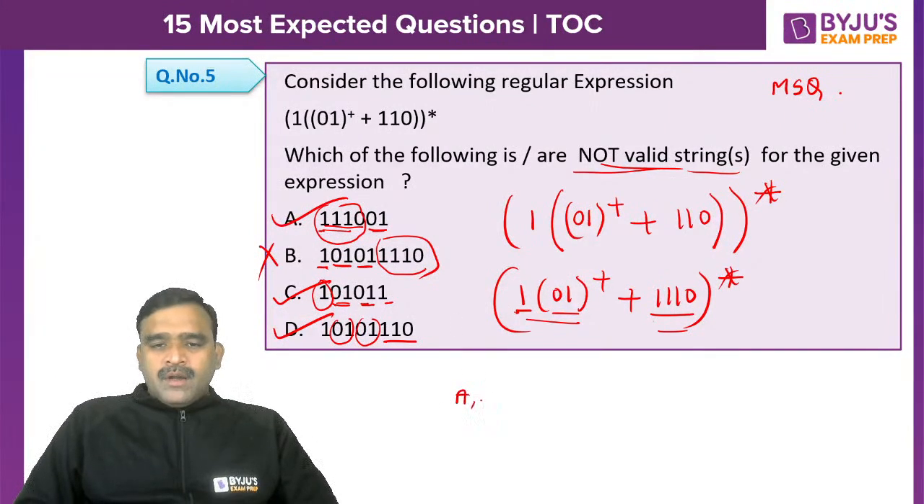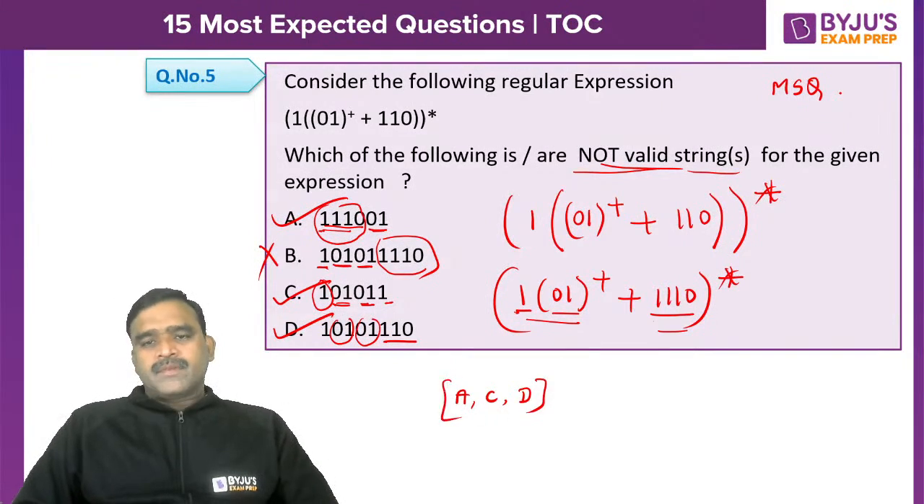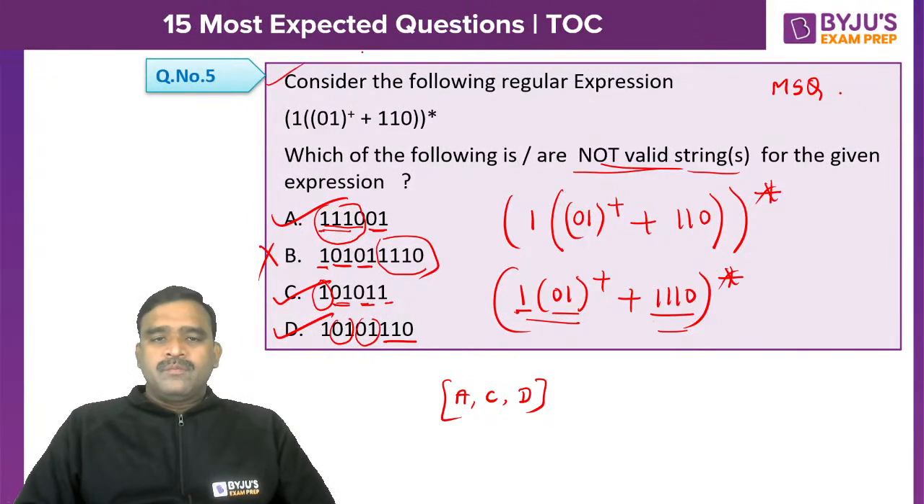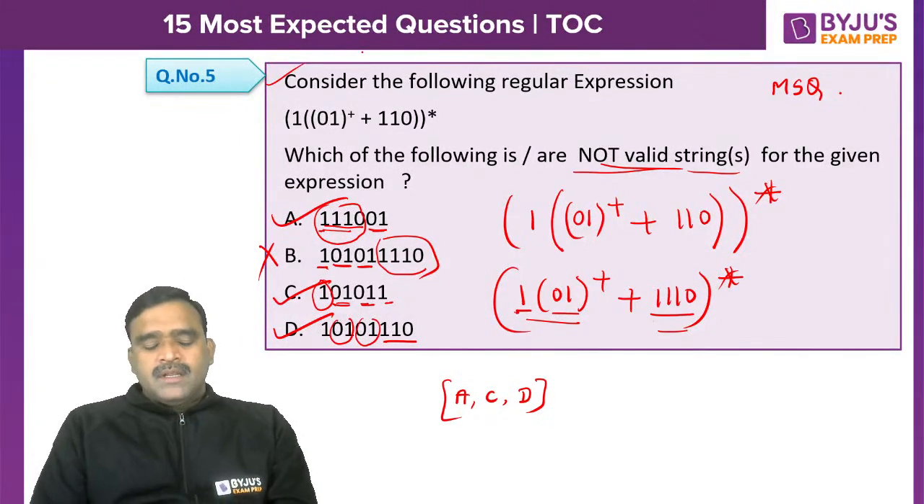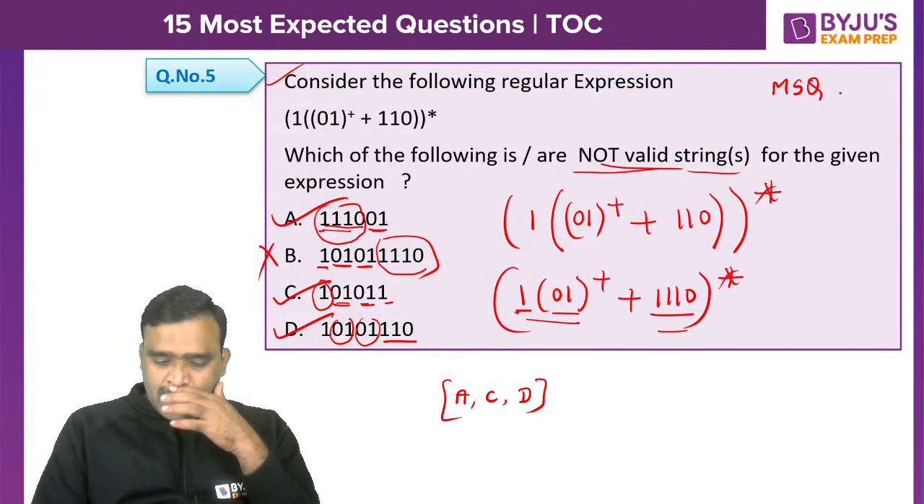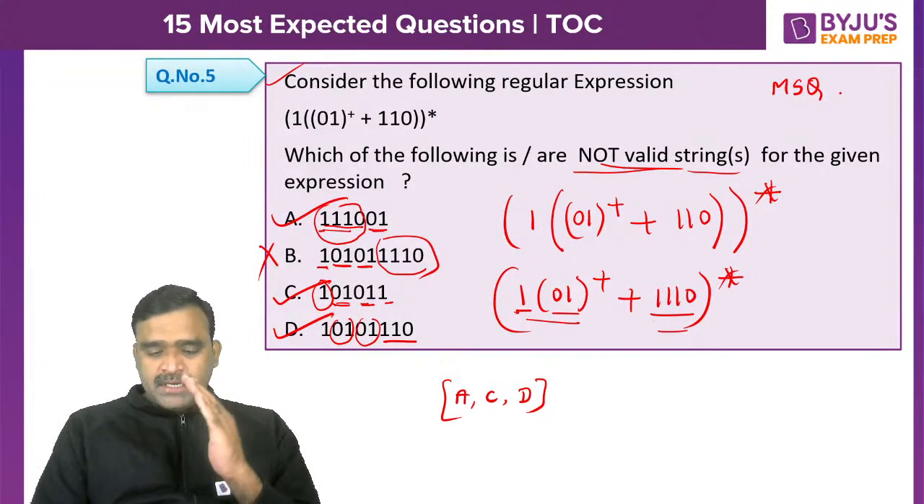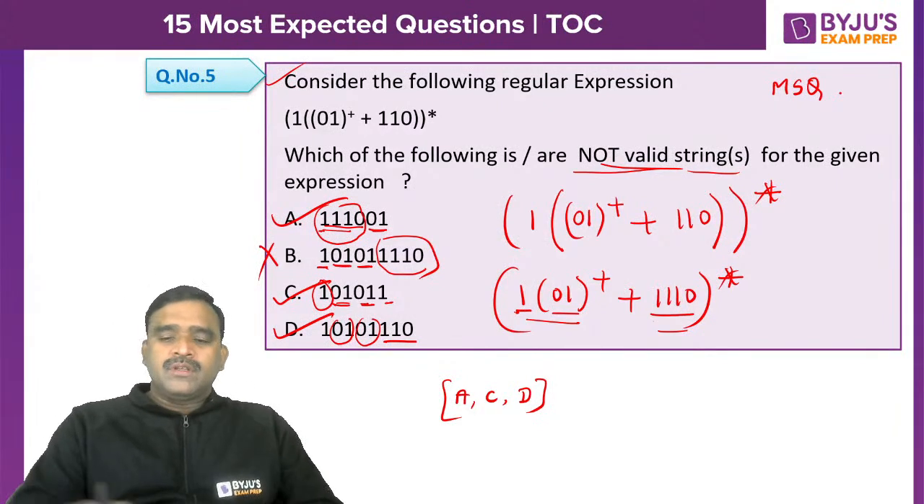So A, C, D. These are the right options for question number 5. I hope everybody understood this. And B is valid. B can be generated. A, C, D exactly. Yes, Chandan Kumar and Hussein Tucker and others have given it right. A, C, D are not valid. 1 1 0 will not come because already it is expanded, right? Okay, now let's move on to question number 6.